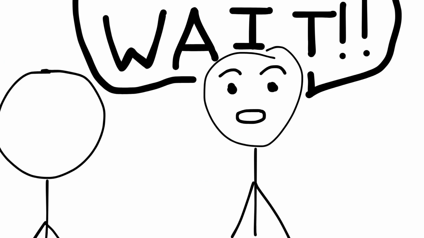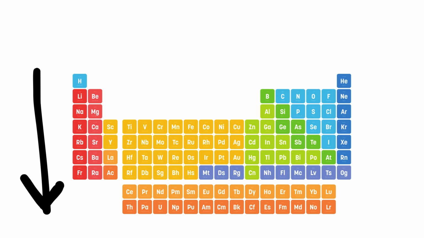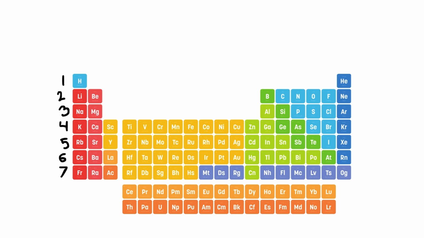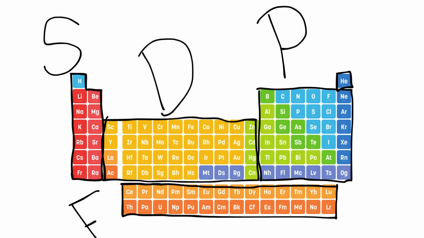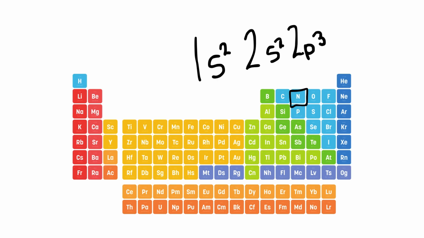But wait, they aren't just organized left to right, but also up and down in what we call periods. The row or period an element is in shows you how many shells that element has. Hydrogen and helium, for example, are in their own row because they have only one shell. We can also organize them into blocks, the order going S, P, D, and F. We use these groupings to write out the electron configuration of any element.